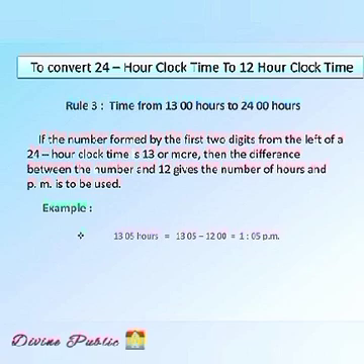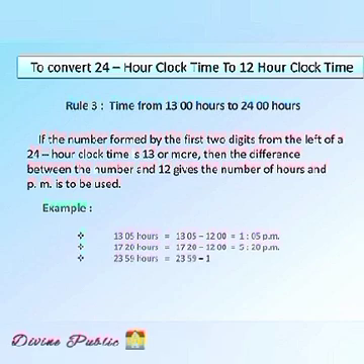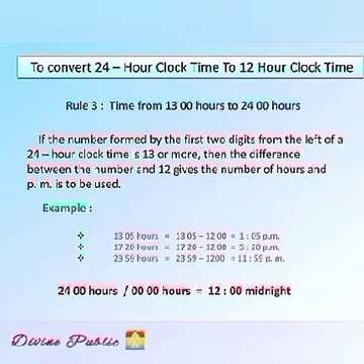1305 hours is equal to 1305 minus 1200, that is equal to 1:05 PM. 1720 hours is equal to 1720 minus 1200, that is equal to 5:20 PM. 2359 hours is equal to 2359 minus 1200, that is equal to 11:59 PM. And 2400 hours or 0000 hours is equal to 12 midnight.